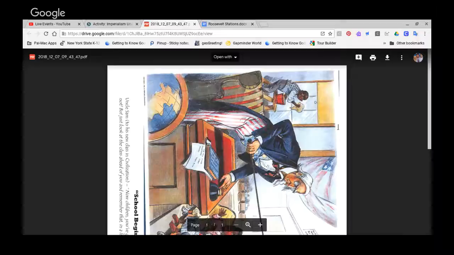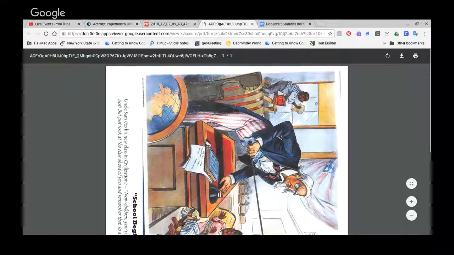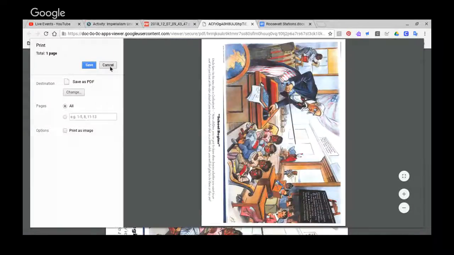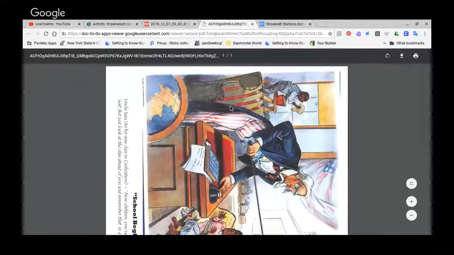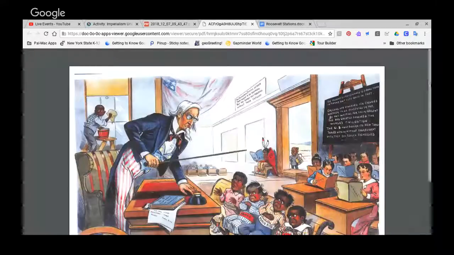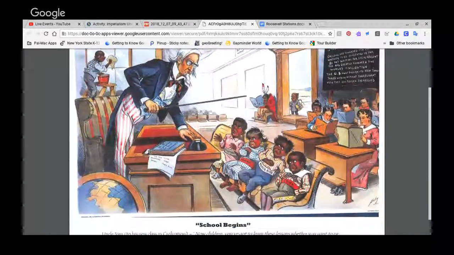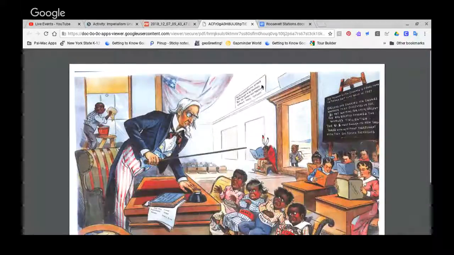What we're going to do to eliminate this sideways thing is click on print, and once we click on print, it's going to bring us to this page. And all I'm going to do is hit cancel. But now that I've done that, I can use two fingers, and I can rotate that. I'm going to go through that one more time, but that's how I get this. And now I can zoom in, I can zoom out, I can look back here, look over there, and things like that.